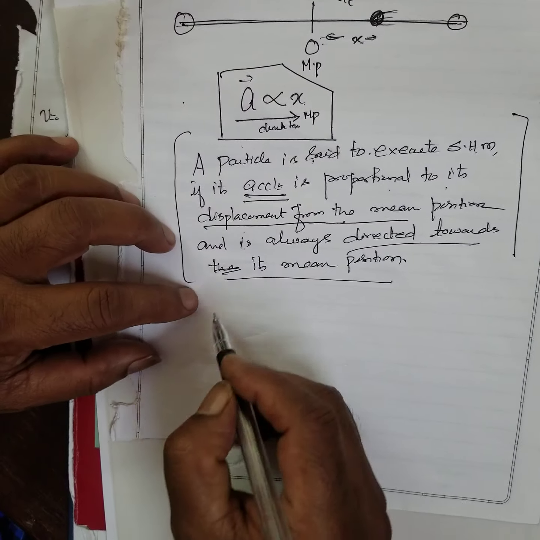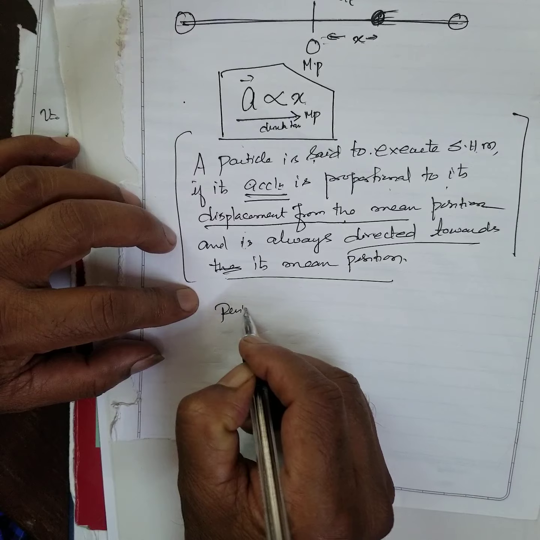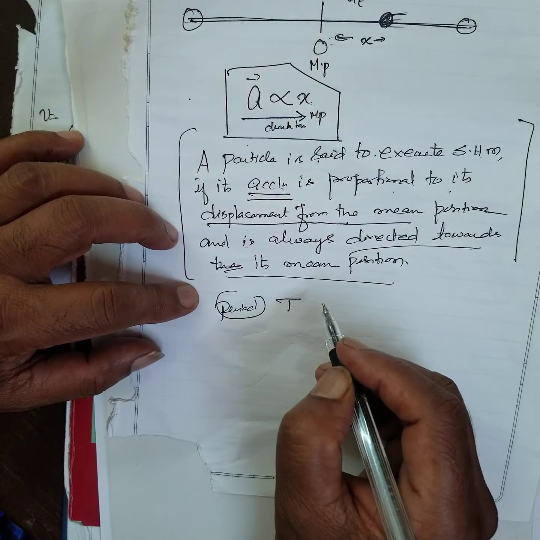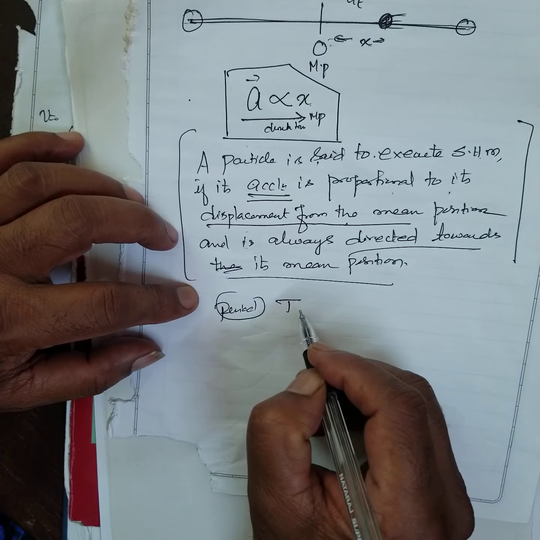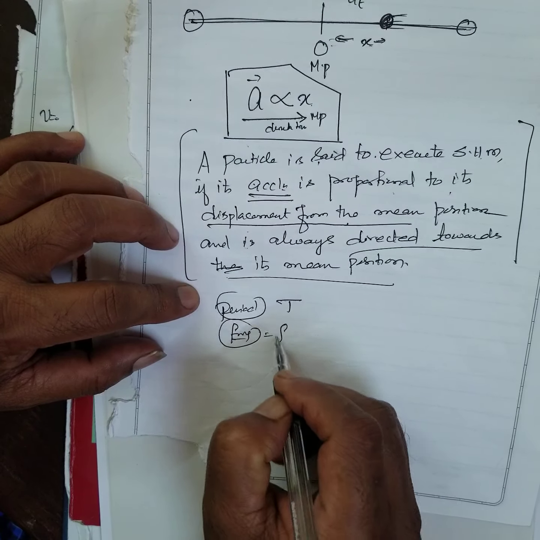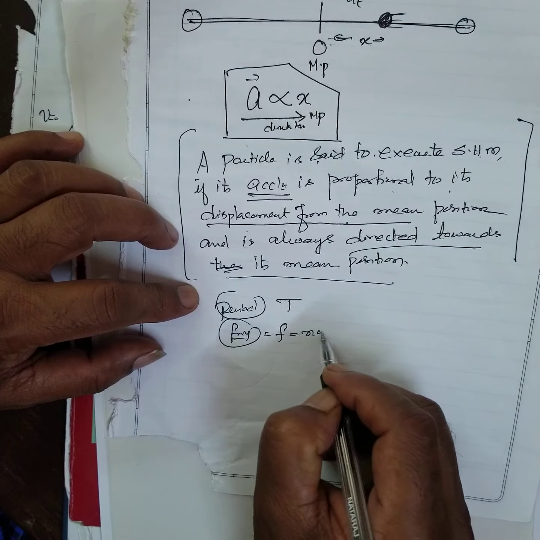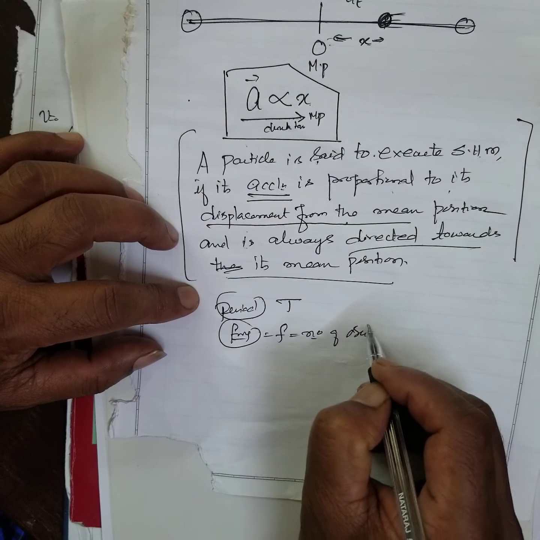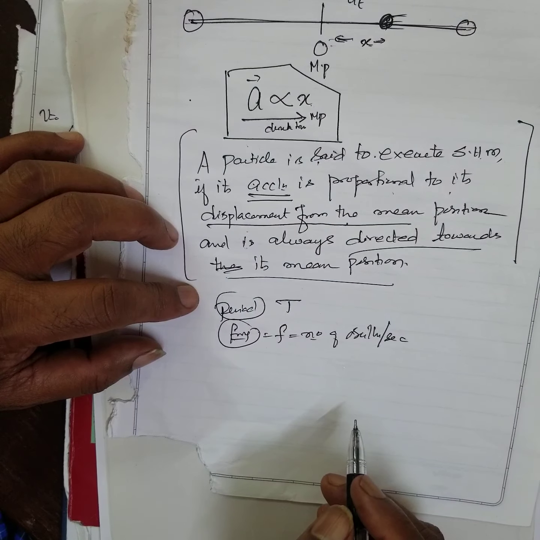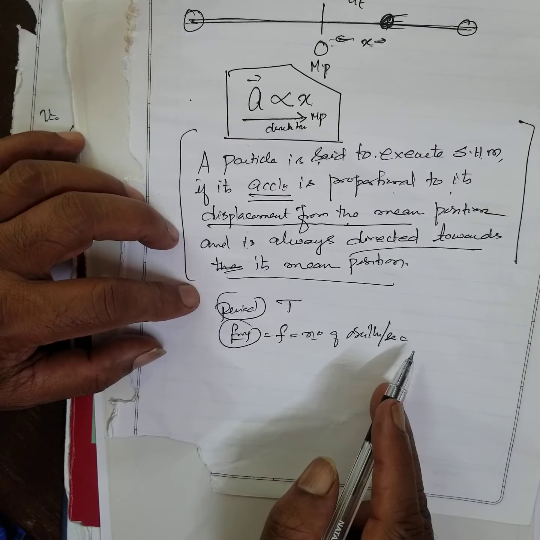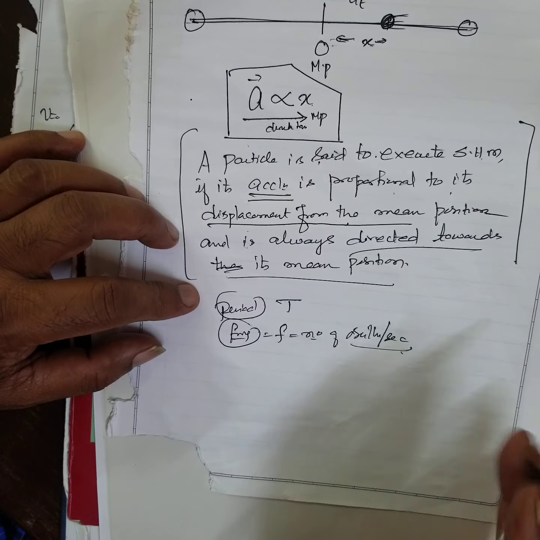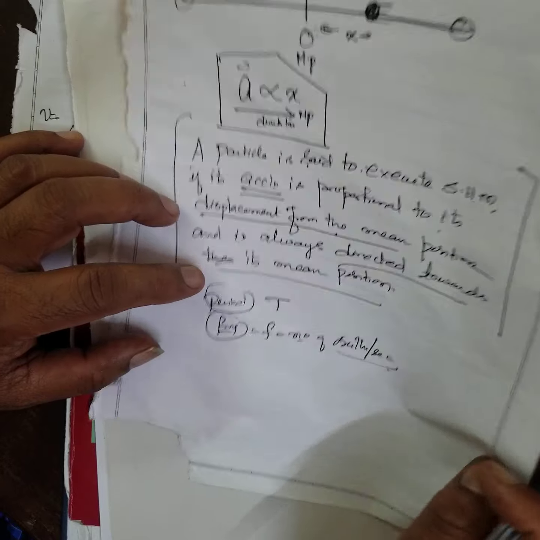Therefore, the time taken for one oscillation or vibration, whatever it is, is called the period. And the frequency, f, is the number of oscillations per second, or the number of to and fro motions in 1 second. Whatever it is, it's called oscillation. What is the relation between them?